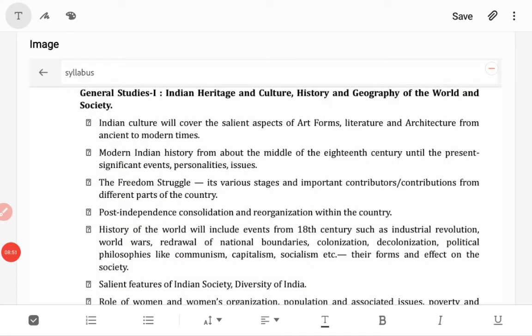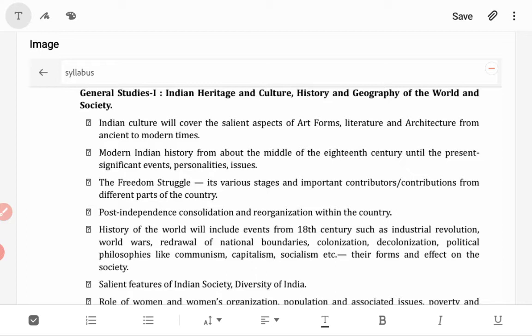Whenever you're going through questions, please make sure that you're looking at the syllabus of the GS papers also. Prelims cum mains preparation is very helpful. You can see here that Indian heritage and culture, history and geography are part of the General Studies 1 paper: Indian culture with salient features of art forms, literature and architecture from ancient to modern times.